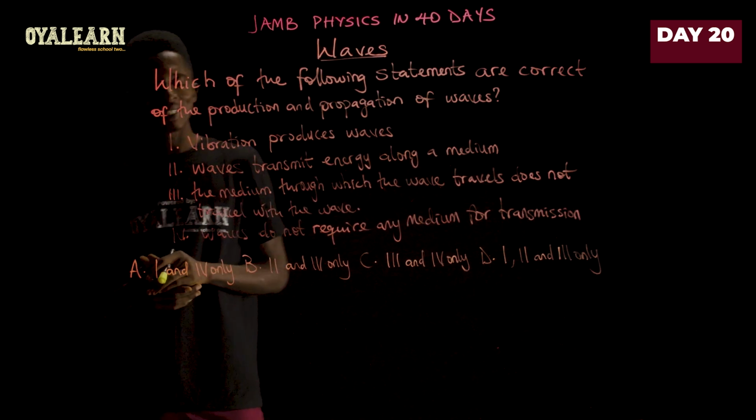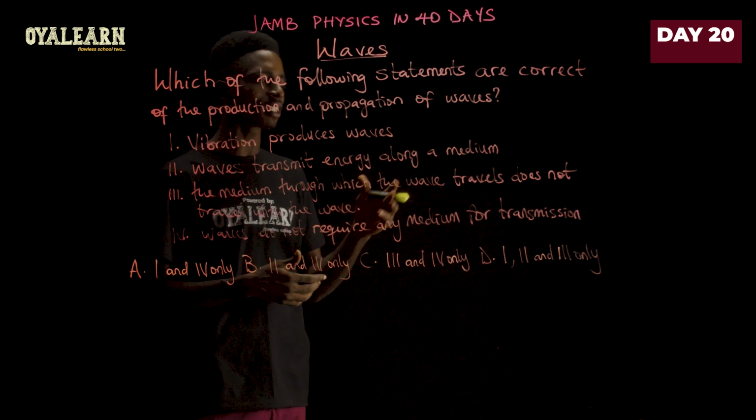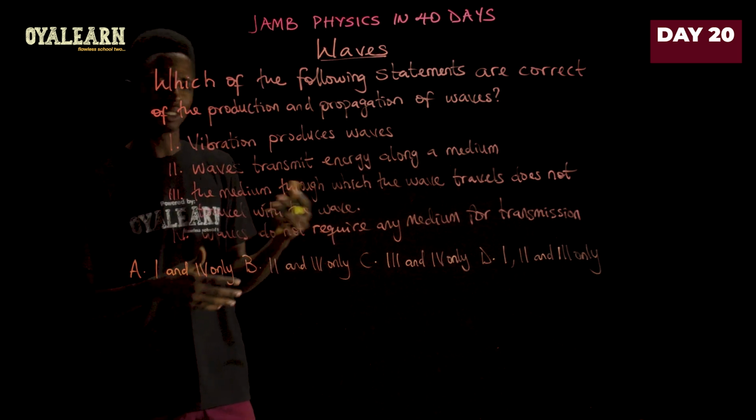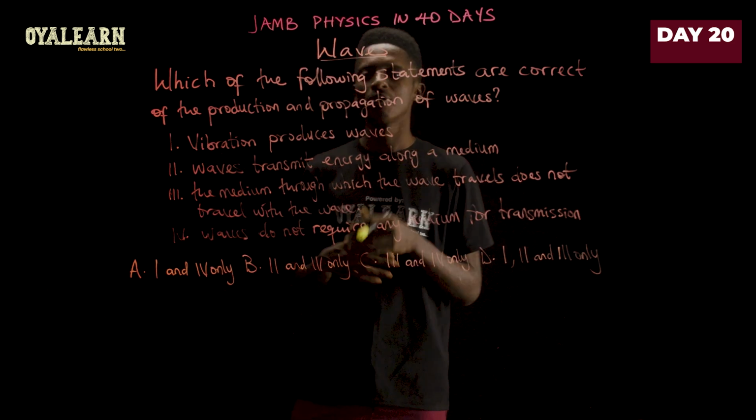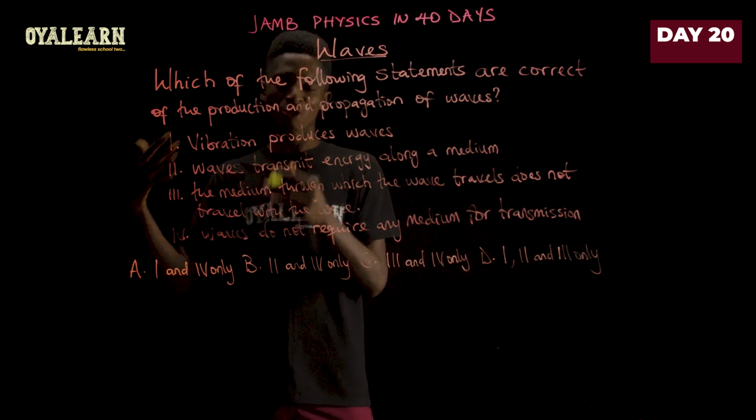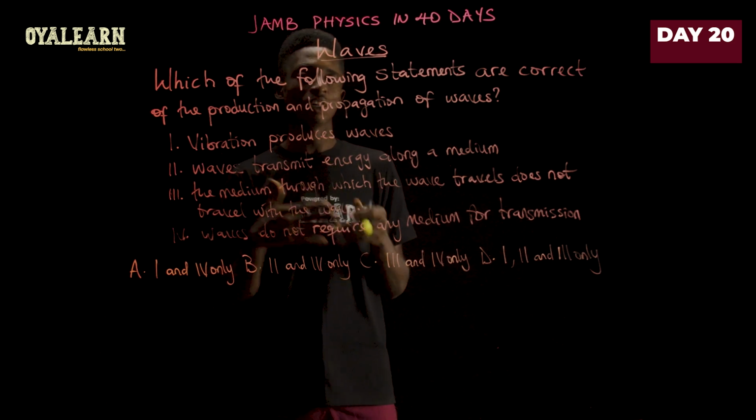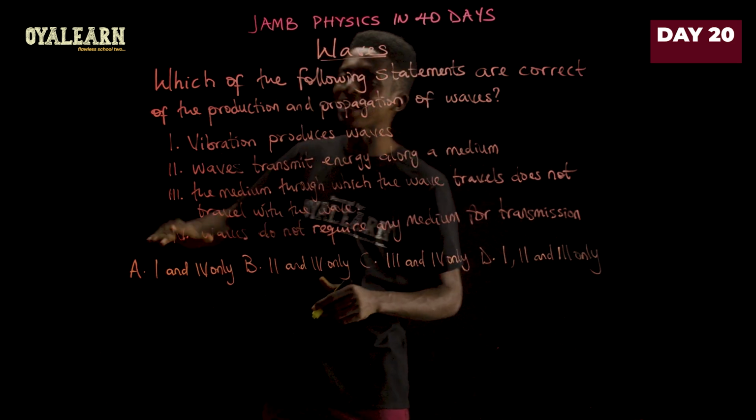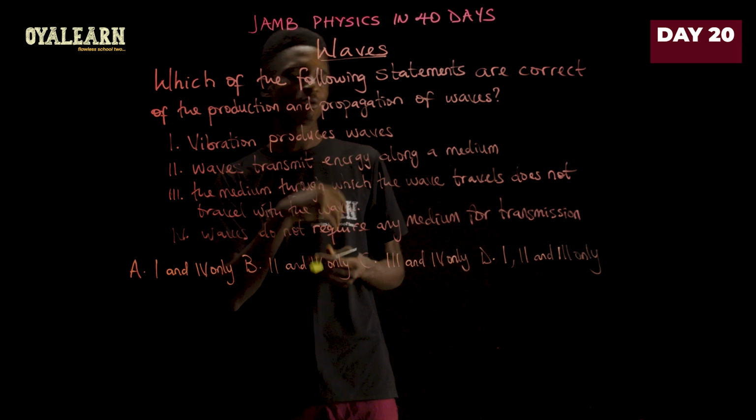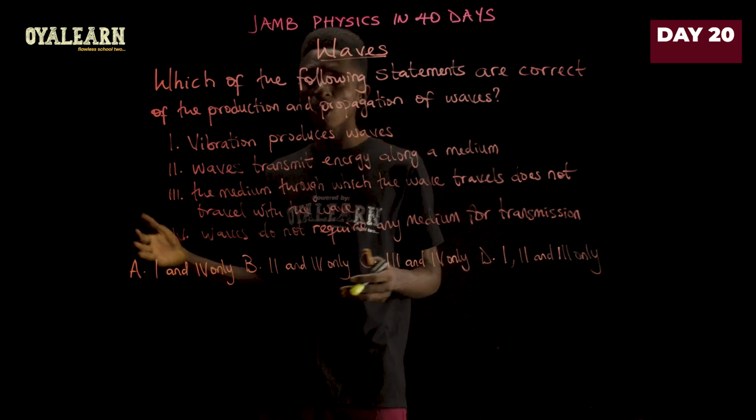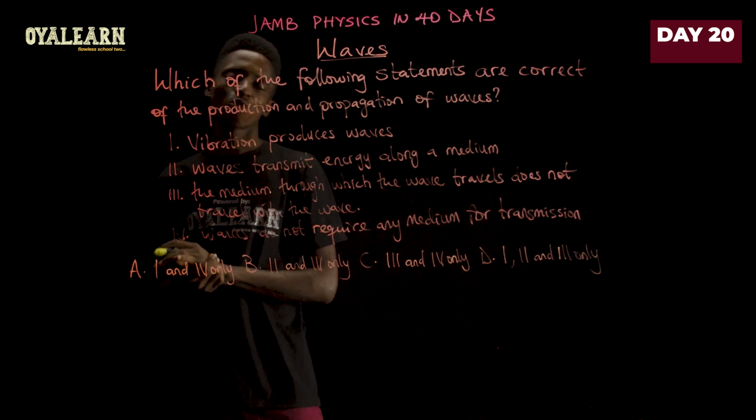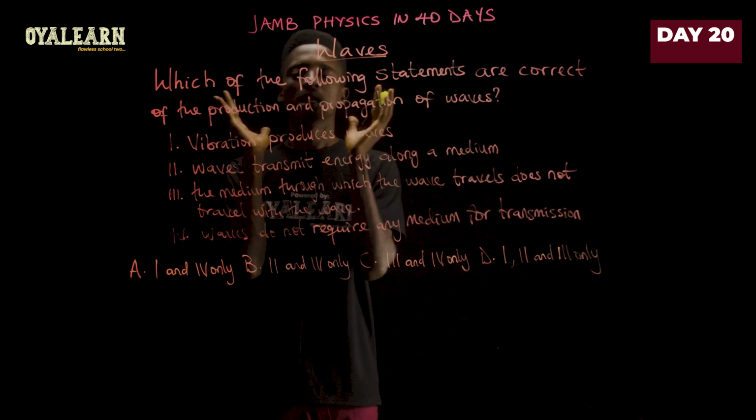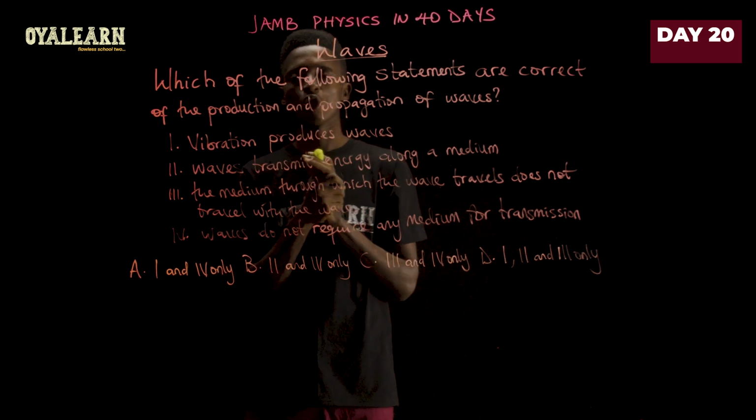Now the third statement is that the medium through which the wave travels does not travel with the wave, which is also part of the definition of production and propagation of wave, where we say that a wave is a disturbance that transmits energy from one point to the other without permanent displacement of the particles of the medium. So that is, the medium does not travel with the wave. So statement 3 is also correct about the production and propagation of waves.